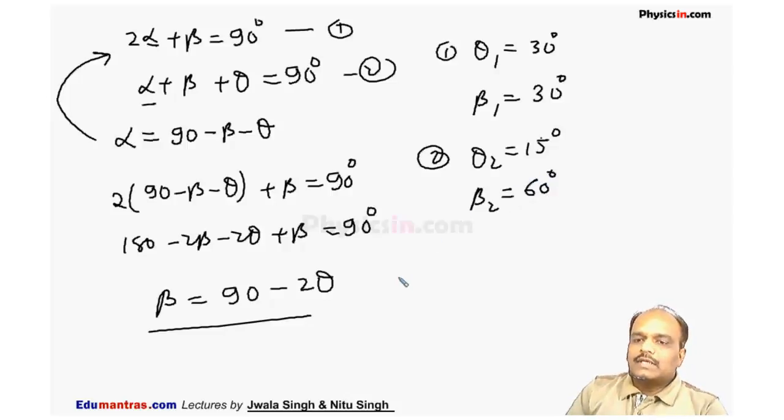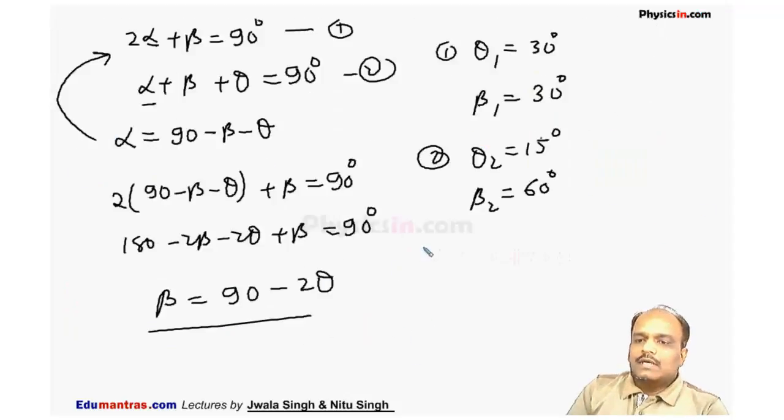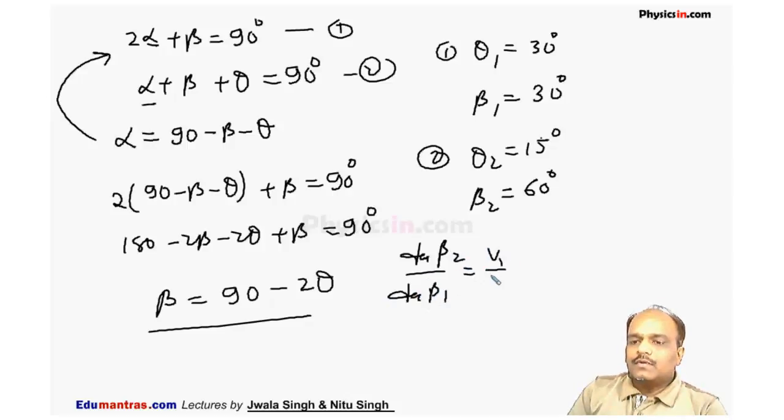So now from this expression, tan beta 1 is v0 by v1, tan beta 2 is v0 by v2. So we can say tan beta 2 by tan beta 1 must be equal to v1 by v2. And we know tan beta 2 is tan 60, which is root 3, and tan 30 is 1 by root 3. So from here we get v1 by v2 is root 3 into root 3, that is equal to 3, and this is our answer.